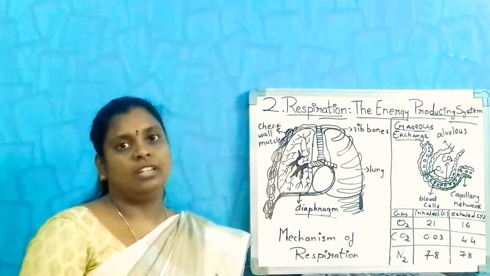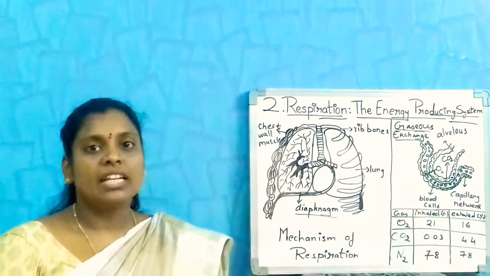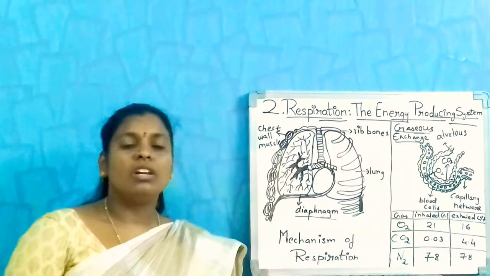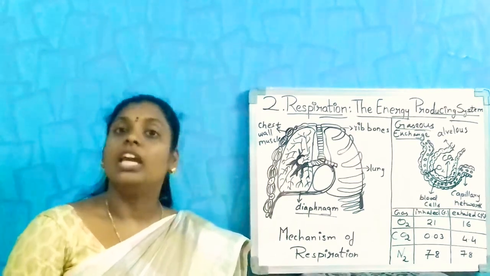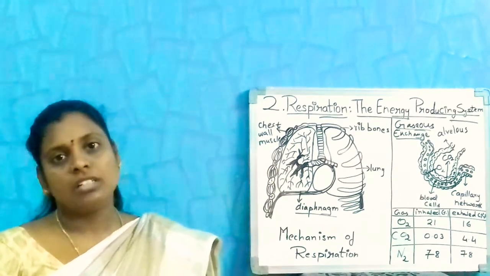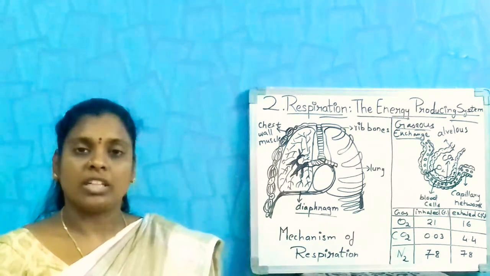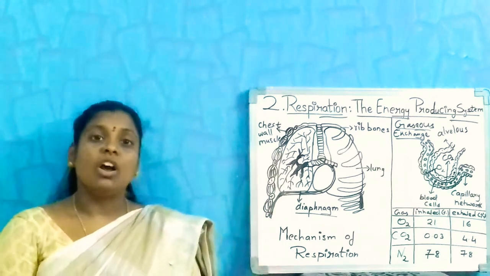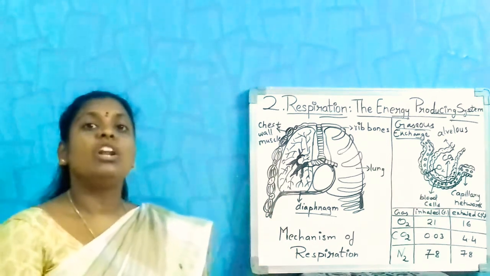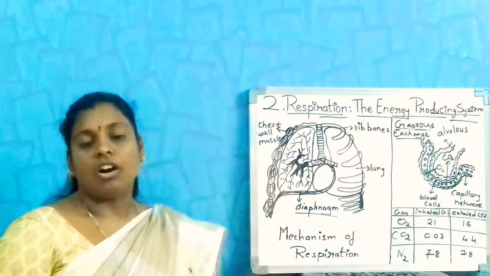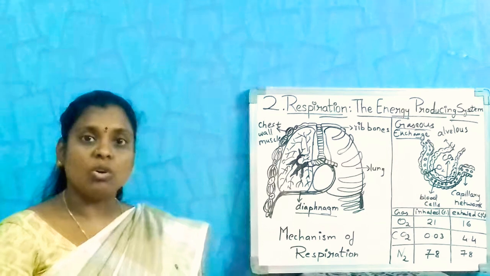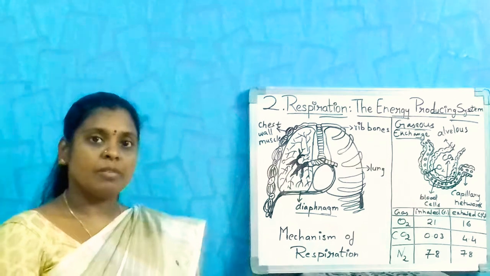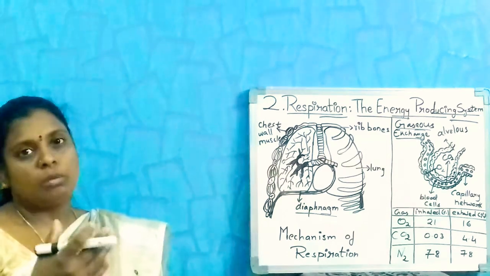Hello children, we are back again to our class with the chapter respiration. Till now you have learnt how the air passes from the nostrils to the lungs and how the gas exchange takes place. It is not enough. The lungs will not take air or oxygen inside on their own, but need another organ which helps to push the air inside.